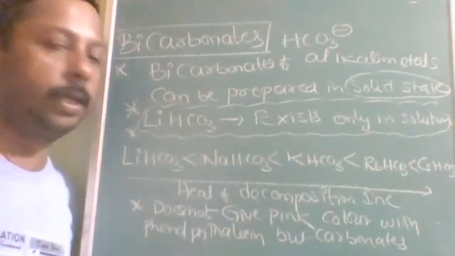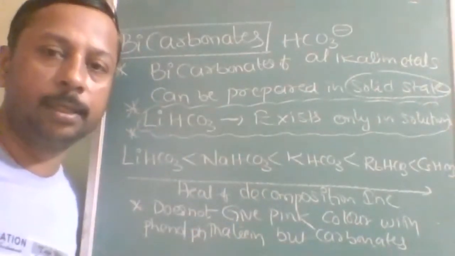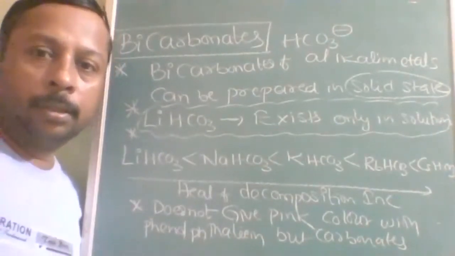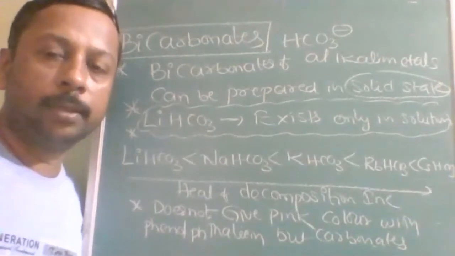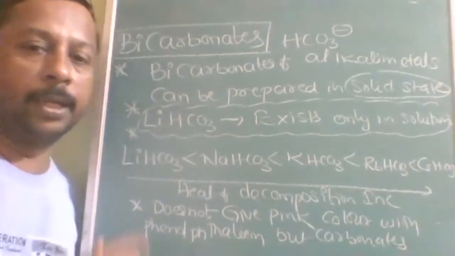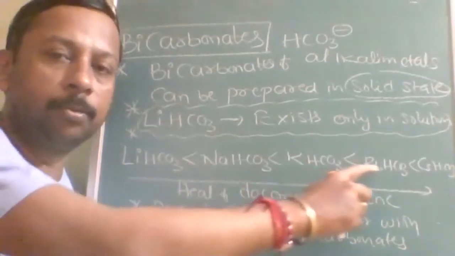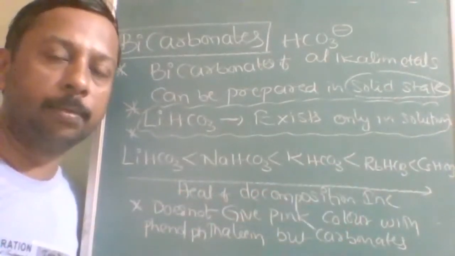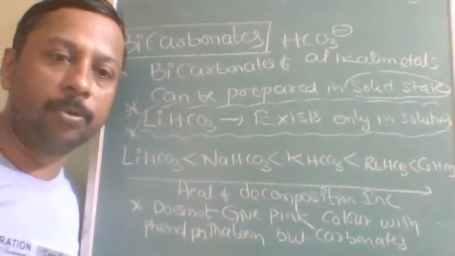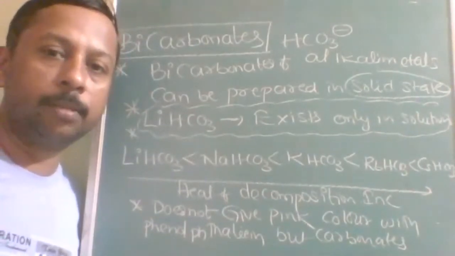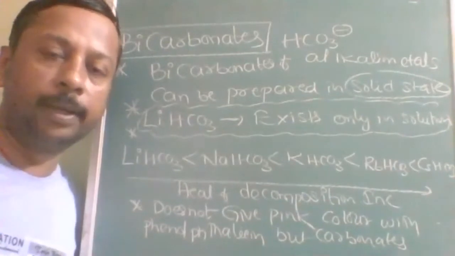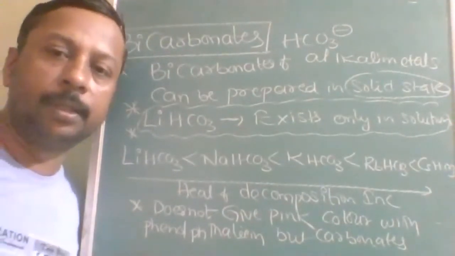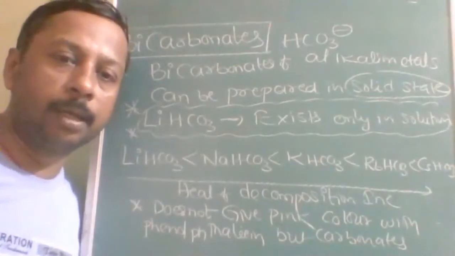Lithium bicarbonate exists only in which state? Liquid state, only in solution. And for thermal stability, the heat of decomposition increases: lithium bicarbonate less than sodium bicarbonate less than potassium bicarbonate less than rubidium bicarbonate, and the highest is cesium bicarbonate.